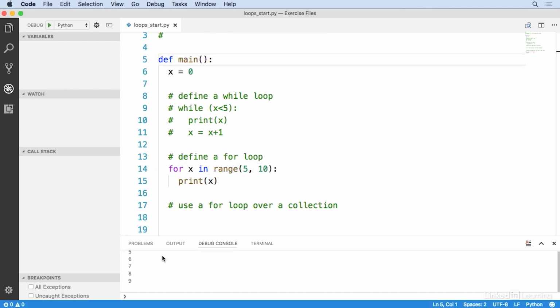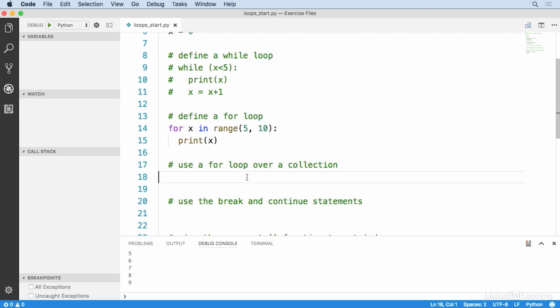And here in the output window, you can see that the results are 5, 6, 7, 8, and then 9. And 10 is not inclusive in the range. So the range starts at this number and then stops just short of this one. So it prints out 5 through 9. But for loops operate over sets of things, not just numbers.